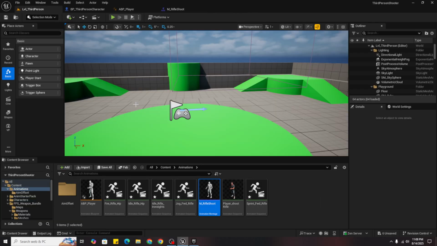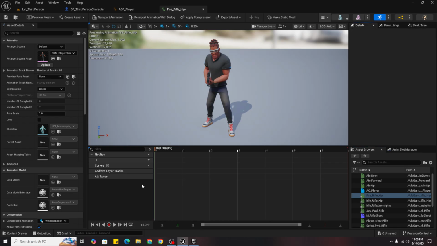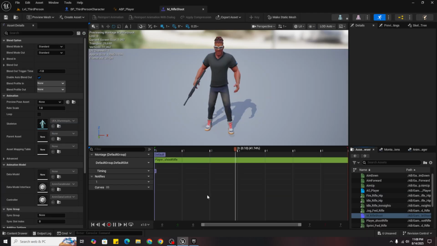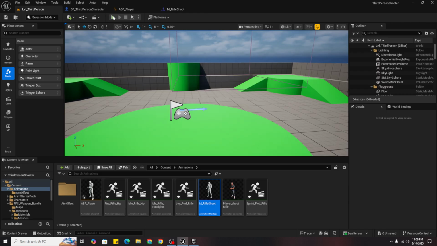So guys, just open the fire rifle and go to detail, not here, in montage I think, yes, and set the play rate to be 1.25. Not 1.25, instead 0.75, sorry, my mistake, so it's slower and more noticeable.